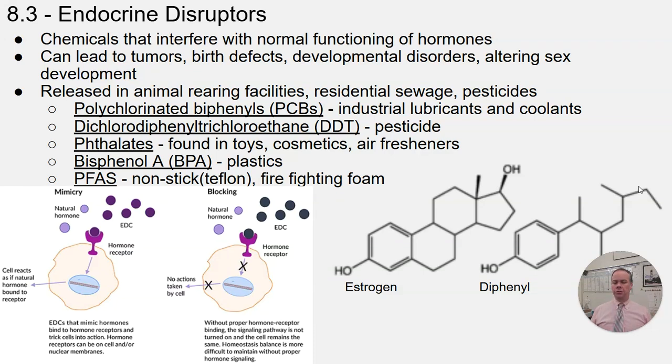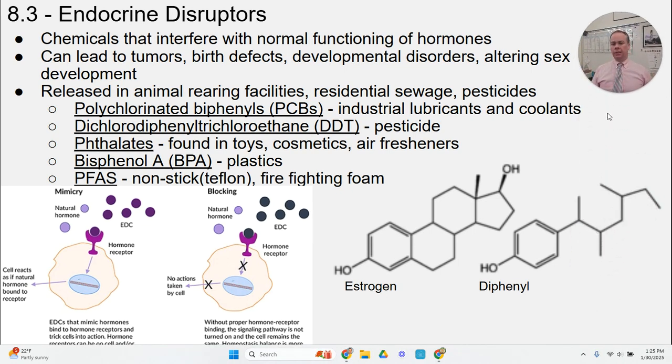In topic 8.3, we're discussing a type of pollutant called endocrine disruptors. As the name implies, endocrine disruptors are chemicals that can interfere with the natural process of the human or animal endocrine systems. The interruption of normal endocrine function can lead to a whole host of health problems in organisms. It can lead to increased incidence of cancer, birth defects, developmental disorders, and alterations in puberty and sexual development.